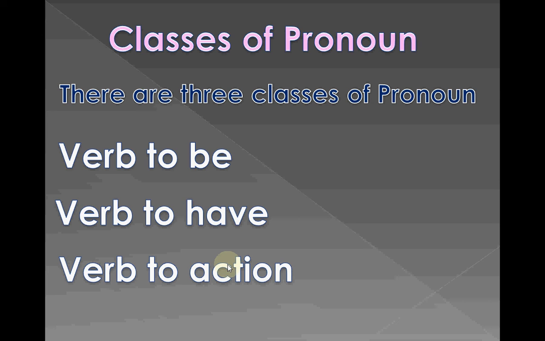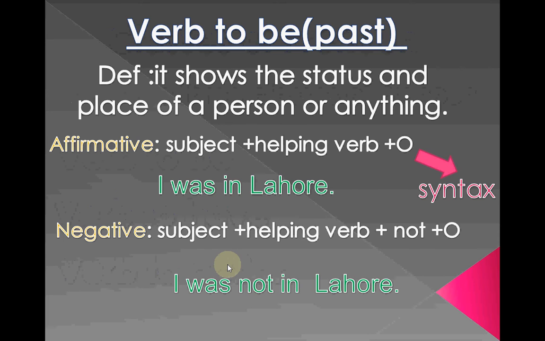There are three classes of verbs: verb to be, verb to have, and verb to action. Today we will discuss the verb to be, past tense. Definition: it shows the status and place of a person or anything.